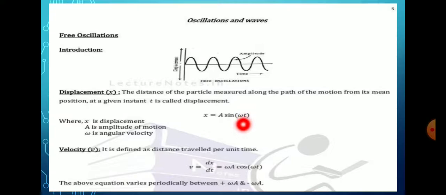Then velocity. Basically, velocity is defined as the rate of change of displacement. It is the distance traveled per unit time. v = dx/dt, that is omega a cos omega t. In the above equation, velocity varies periodically between plus omega a and minus omega a.